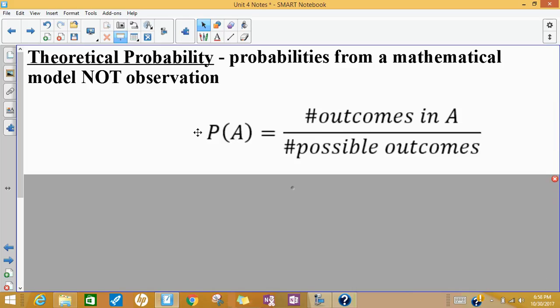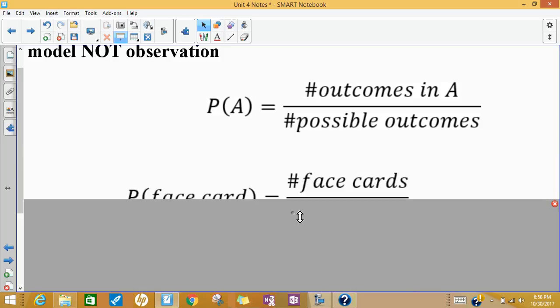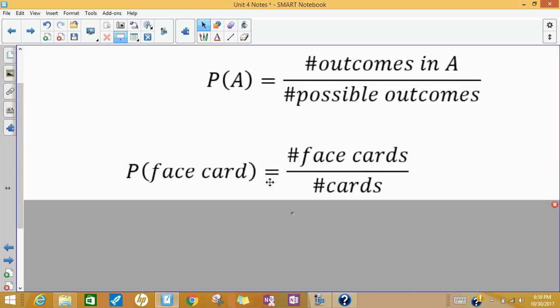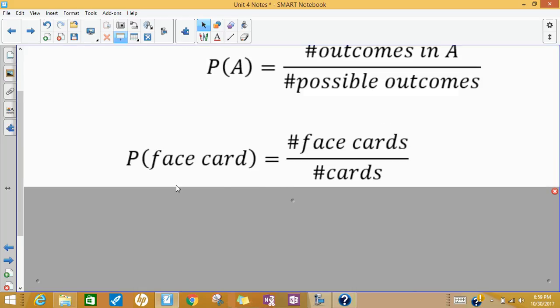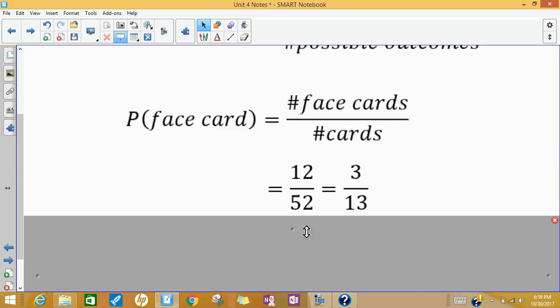So this notation here says the probability of event A is equal to the number of outcomes in the event and the number of possible outcomes. So for example, let's bring up our card idea again. The probability of getting a face card. That would be the number of face cards in a deck, like Jack, Queen, and King, divided by the total number of cards in a deck, 52.